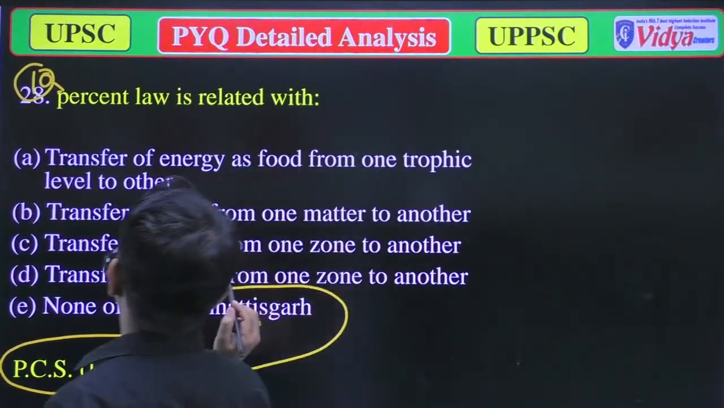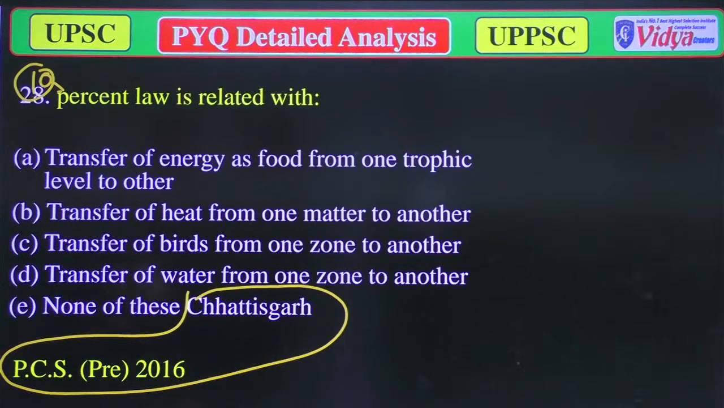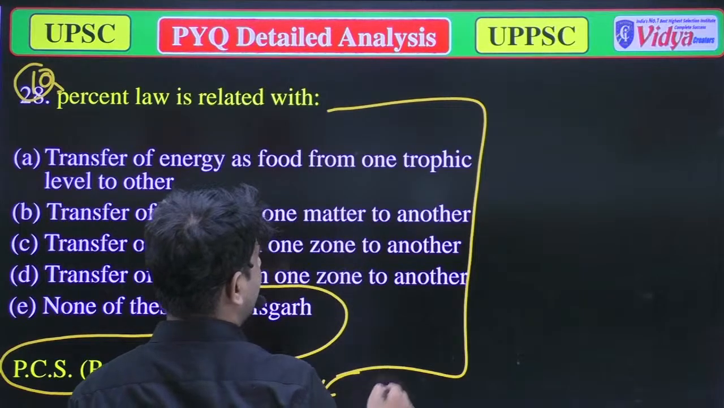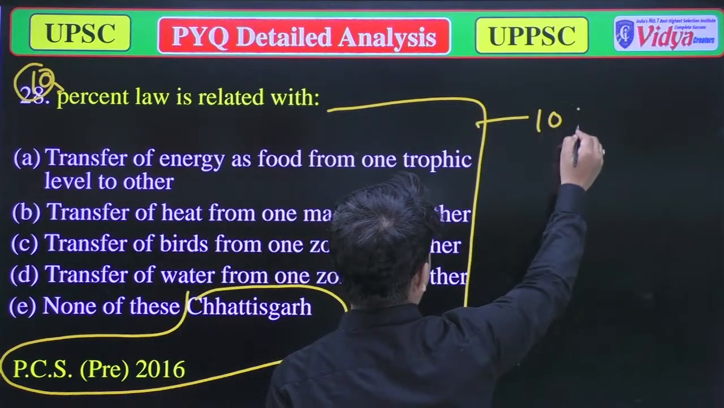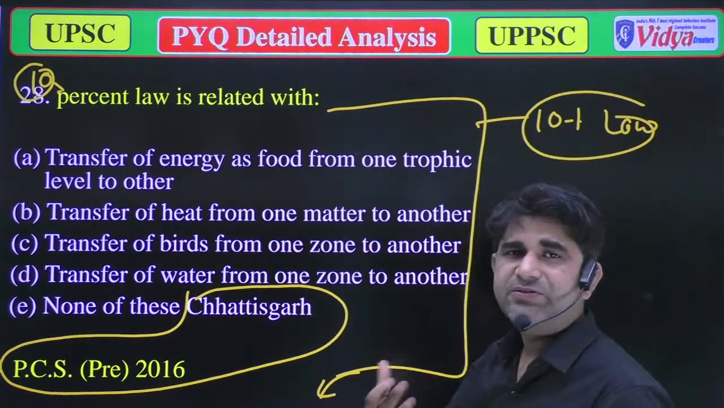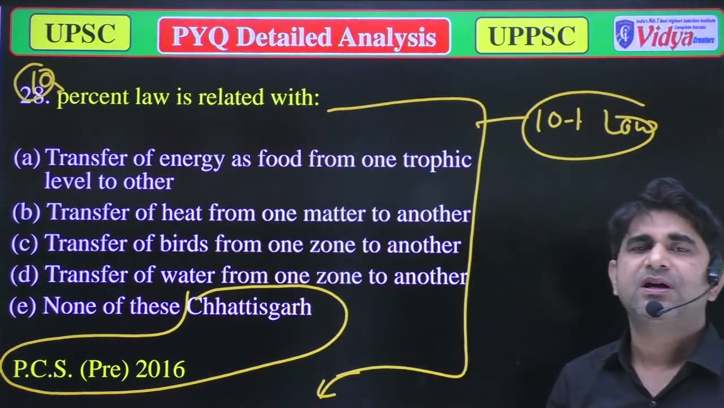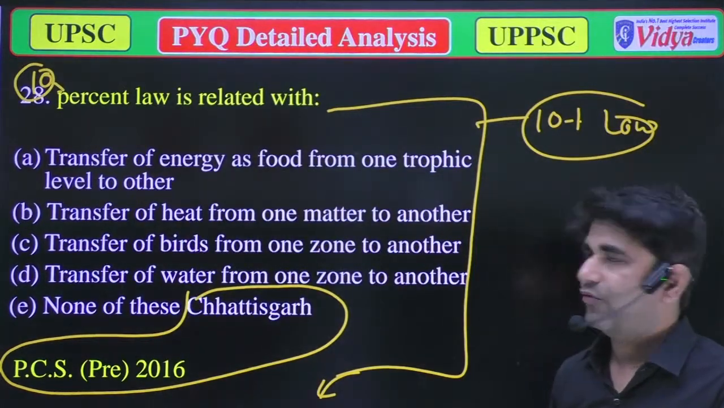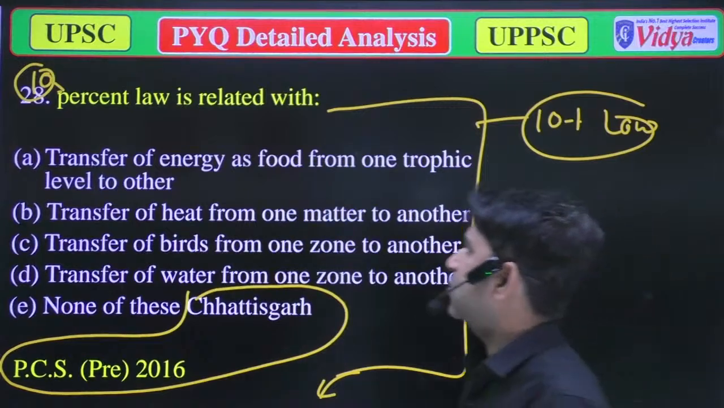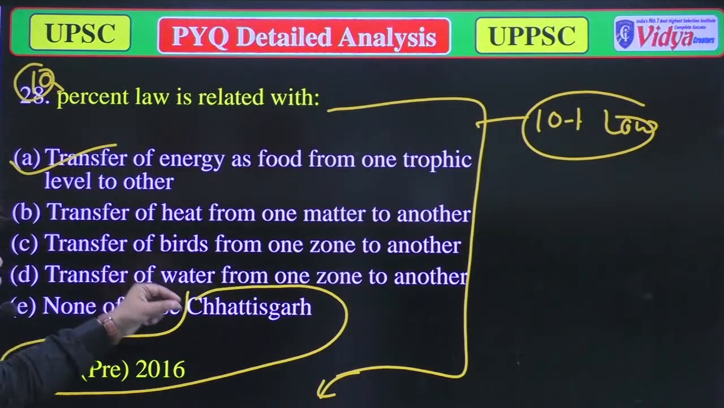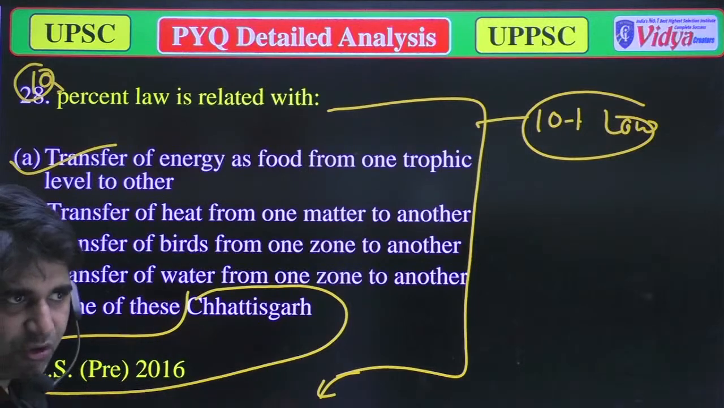So, 10% law is related to what? This law was given by Lindeman, a scientist. In the 10% law, we talk about the transfer of energy from one trophic level to the next trophic level. So option A is correct: transfer of energy as food from one trophic level to another trophic level.